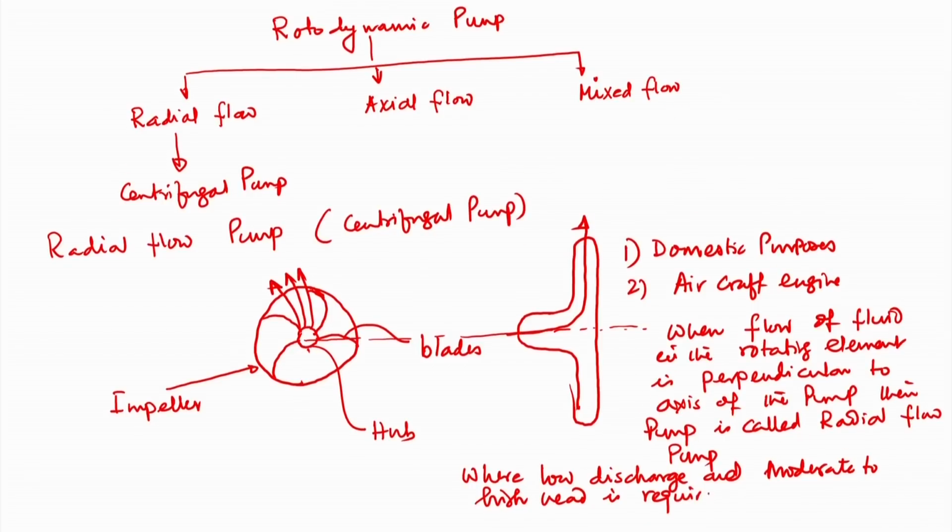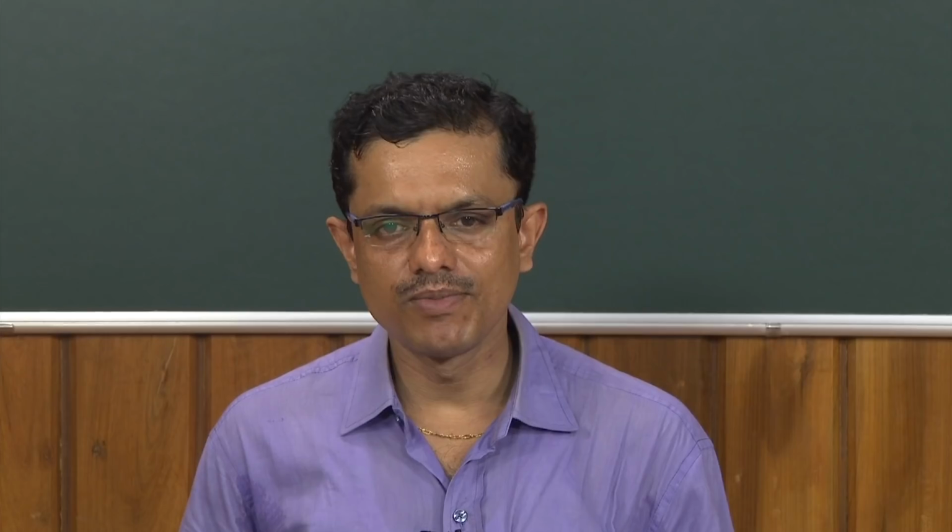So, in places where we require relatively low discharge and moderate to high head, we generally go for installation of a radial flow pump.